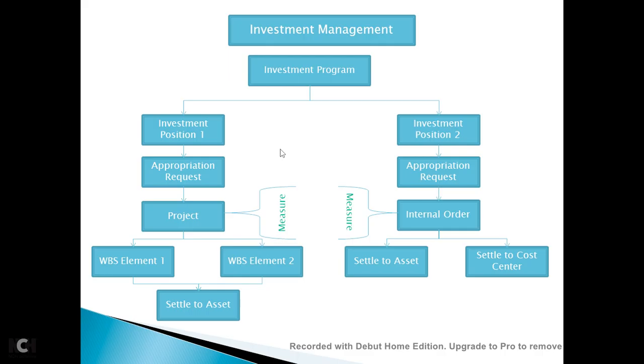Investment management allows you to automate both options, and once you release the appropriation request, the system automatically creates a WBS element or internal order, depending on which option you select, whether project or internal order. Also, this investment program is associated to one asset class, that is an AUC asset class. When you do the settlement, it automatically settles to one asset at the time of carrying out your settlement.